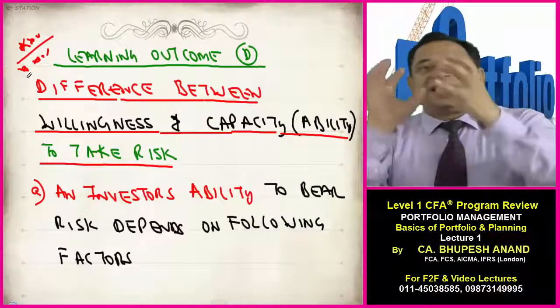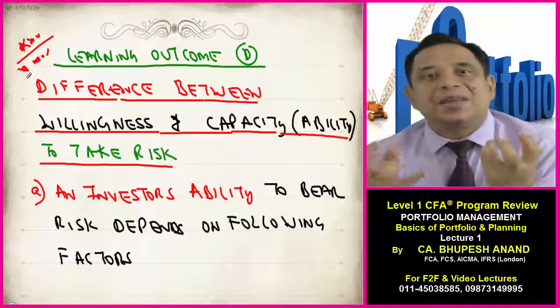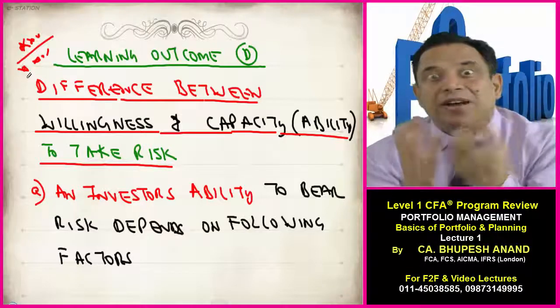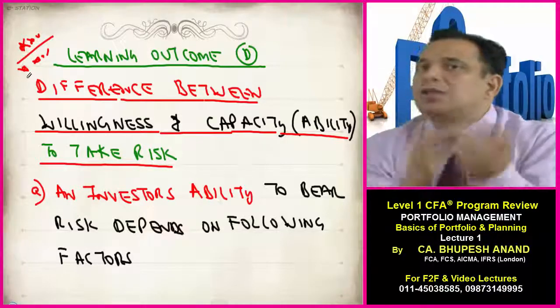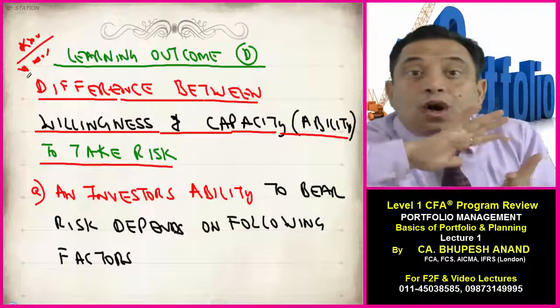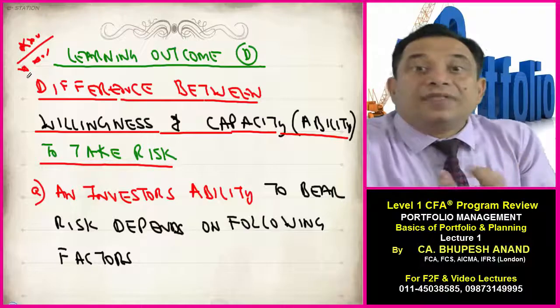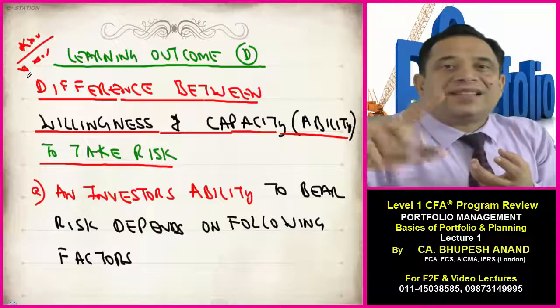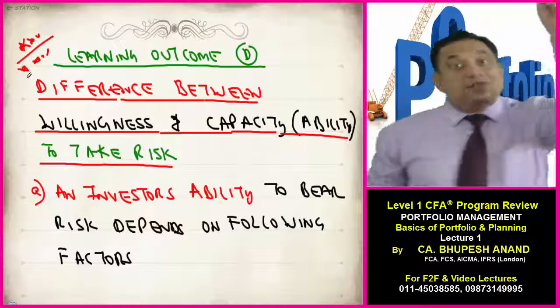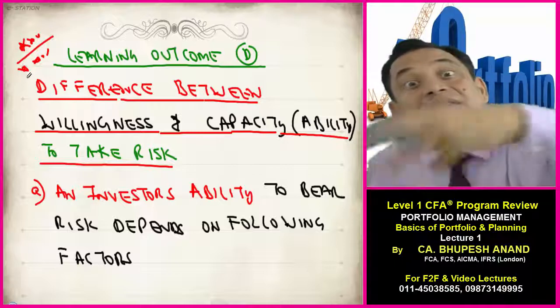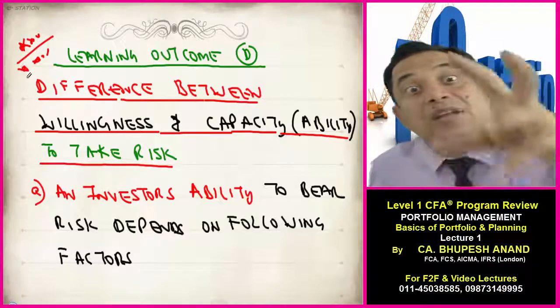So there is a trade-off between willingness and ability. And it is only the investment manager who has to find out the trade-off balance and try to find out the situation in which the investor is happy, because he cannot go against the wishes of the investor. If ability is low and willingness is more, then he has to take the risk as per ability. If ability is high and willingness is low, then he has to go as per willingness. It means whatever is the lower, he has to go for that, then only the results can come.